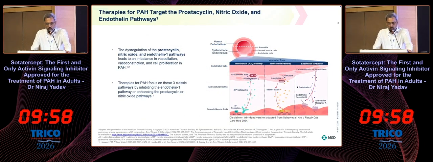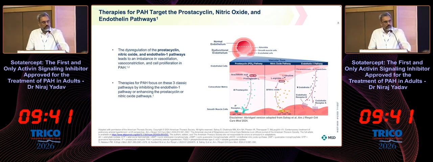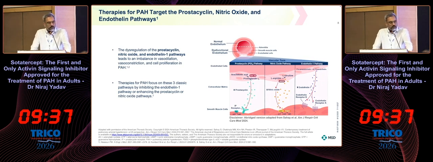But till now, what we are addressing is one part of the pathology of pulmonary arterial hypertension. So pulmonary arterial hypertension is about vasoconstriction, cellular proliferation, and thrombosis. The molecules that we have till now address the vascular tone and vasoconstriction part. There are 3 pathways. The prostacyclin and nitric oxide pathways enhance vasodilation. Endothelin is a potent vasoconstrictor.